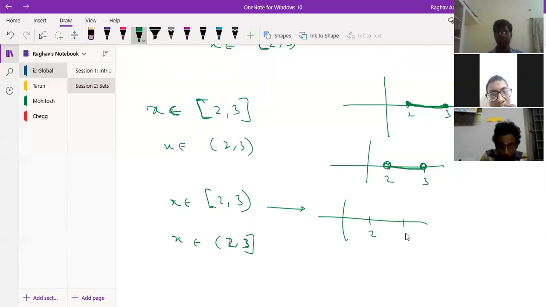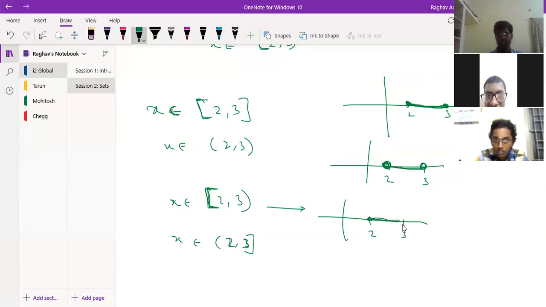On 2 I will get a bubble or a dot? Bubble. Bubble is for open. Here 2 is not included. So here I will get a bubble at 2, then all the values between 2 and 3, and then a dot at 3.